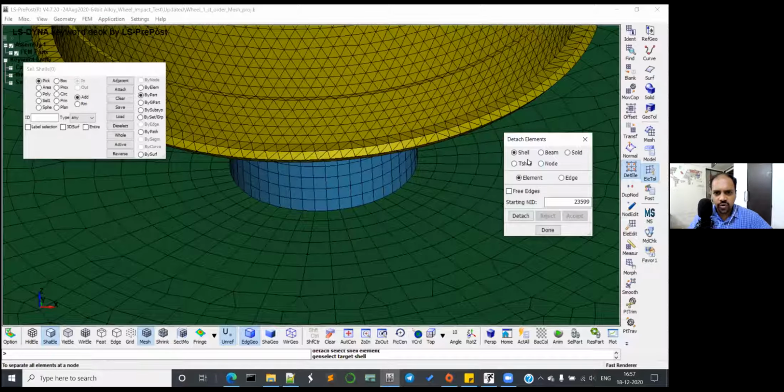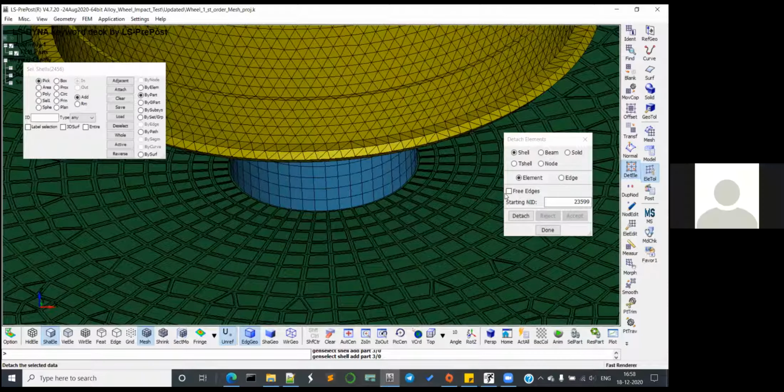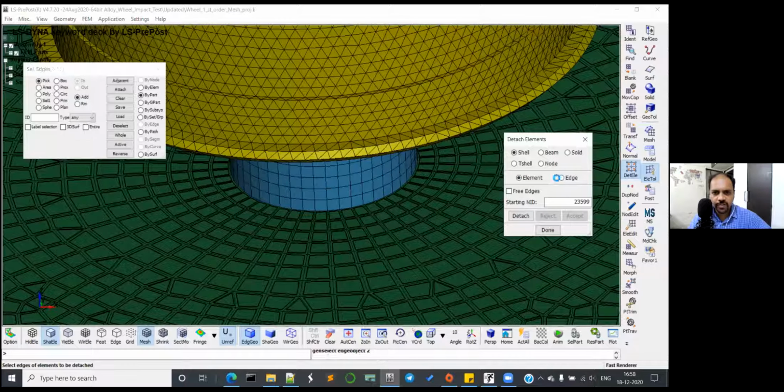So I think you cannot pick both. So just check for the edge. No. You cannot do that. Yeah, that's okay. And try to detach it. I think it will get detached not just from the solid, but it will get detached from itself. So just check that. Yeah, check it once. That's okay. We can anyway close the file. Click on detach. No, don't do edge. Click on detach.